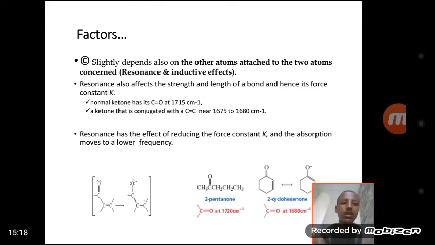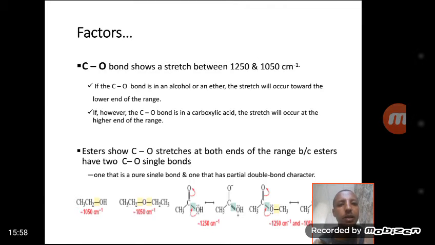As we see in this picture, 2-pentanone has no conjugation. As a result, the carbonyl carbon-oxygen double bond is observed at a frequency of 1720 per centimeter. When we come to 2-cyclohexenone, there is conjugation with the carbonyl carbon-oxygen double bond. As a result, it absorbs at 1680 per centimeter. This is because of the resonance effect, which lowers the frequency.